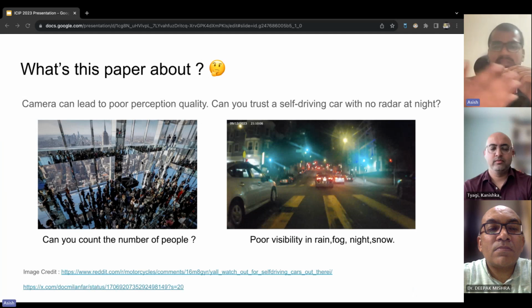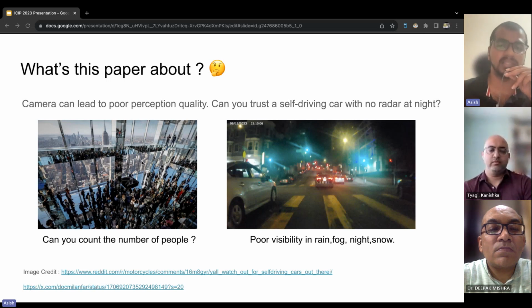As you can see from these images, object detection based on vision comes with its unique set of challenges. In the first image, you encounter severe occlusion, making it extremely challenging to accurately count the number of people present using only the visual information. In the second image, it's night time, which again means problem. This shows that the effectiveness of vision-based sensors depends heavily on the level of illumination or visibility of the scenario.